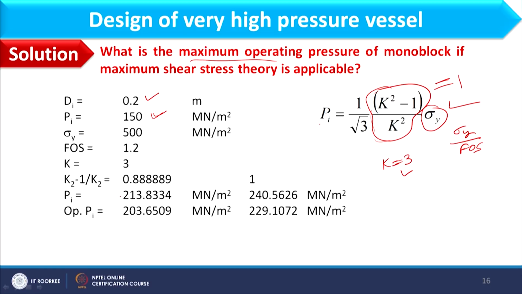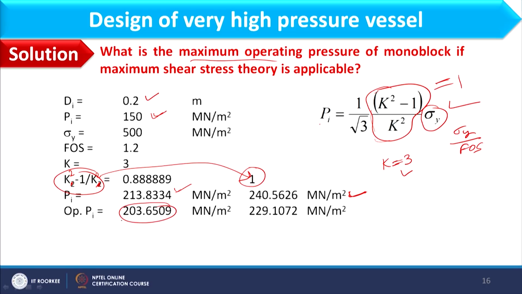Once I consider k as 3, this expression becomes 0.889. The maximum value of this expression can be 1. So once k square minus 1 divided by k square equals 0.889, pi will be equal to 213.8, and when I consider the value 1 for this expression, pi becomes 240.56 mega Newton per meter square. These values of pi are basically the design pressure. Operating pressure would be 5% lesser than this.